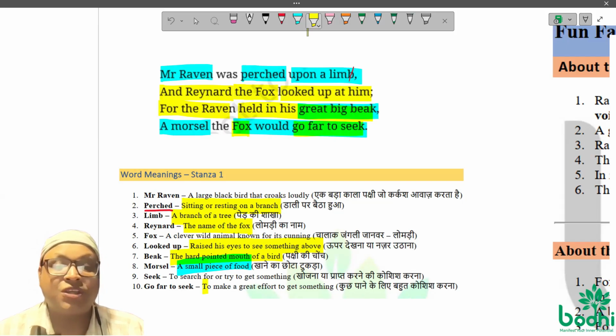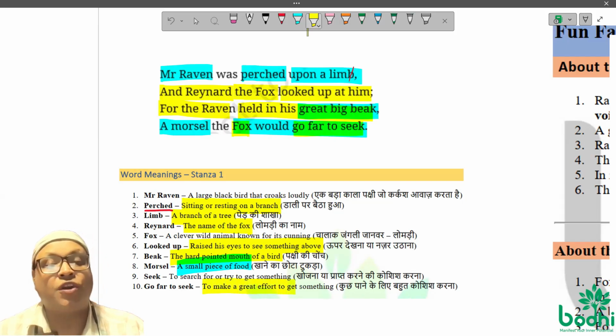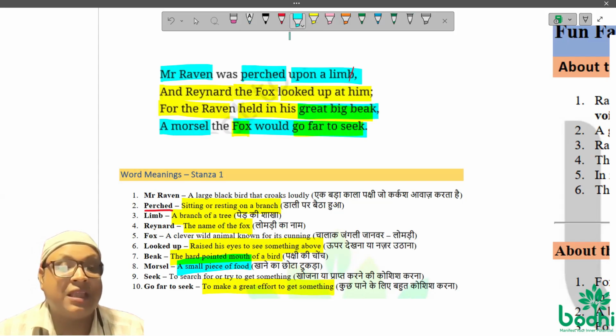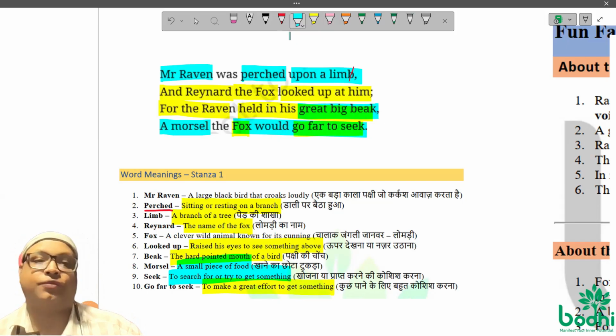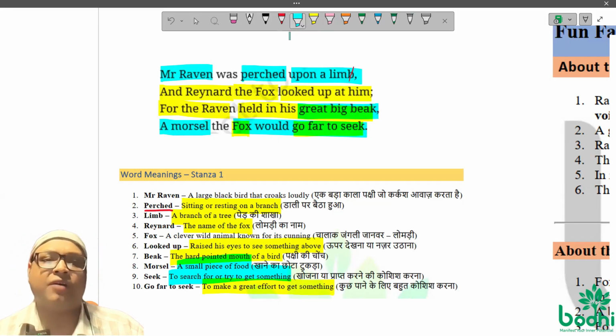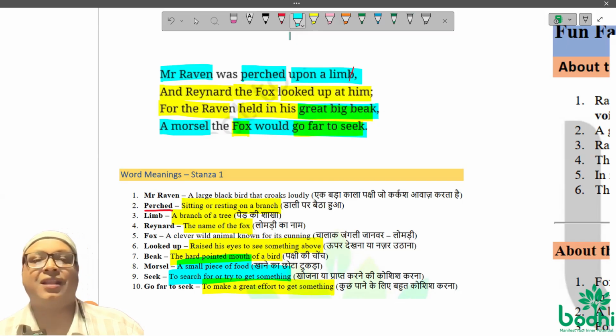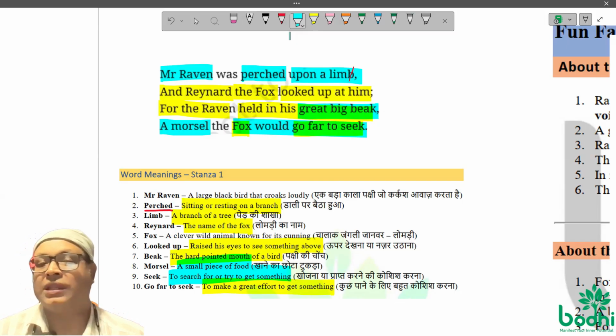The fox would make every effort, great effort, anything he would be ready to do to get that morsel. What is morsel? A small piece of food. It will try, search, or try to do anything and everything to get that piece of food. Now, will the raven give it? Nah. Then the fox has to plan something.